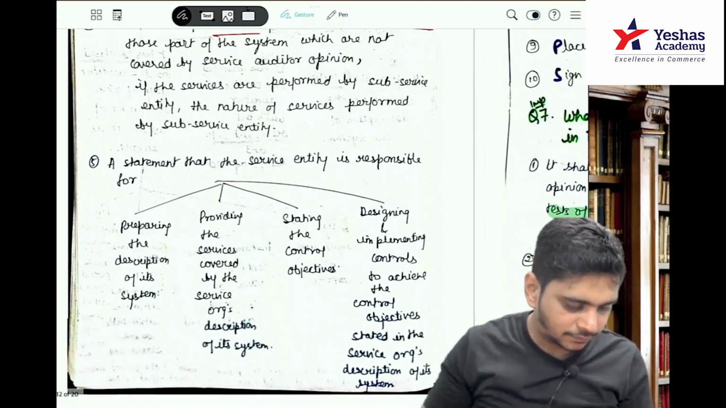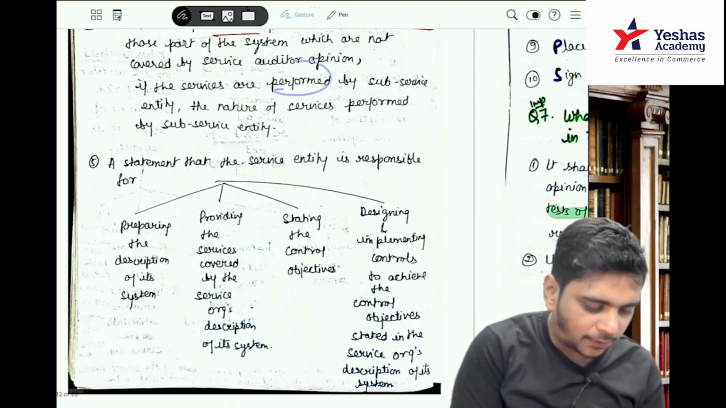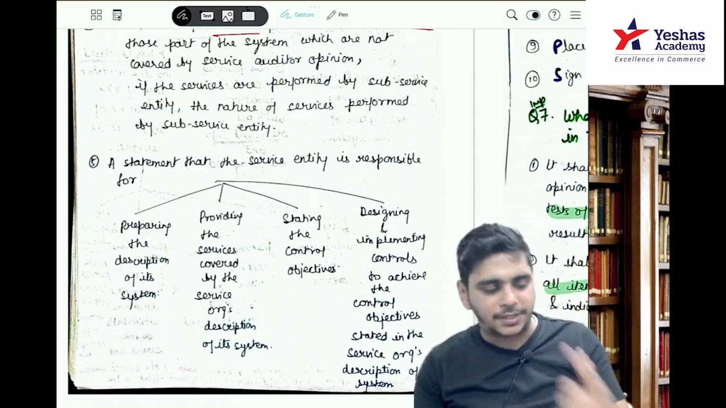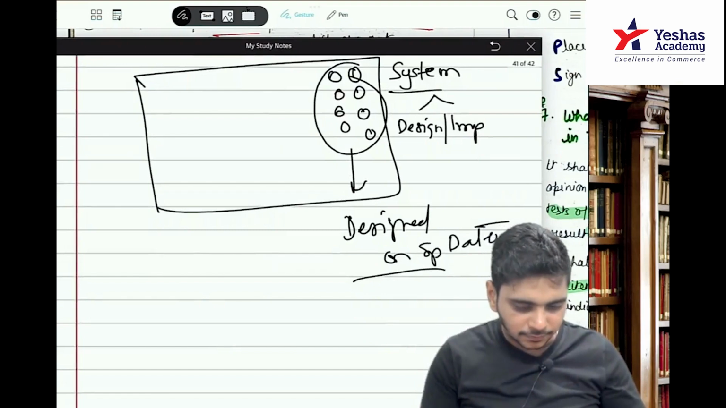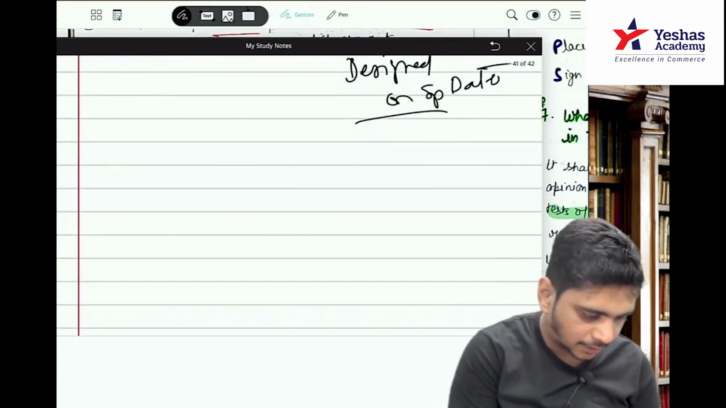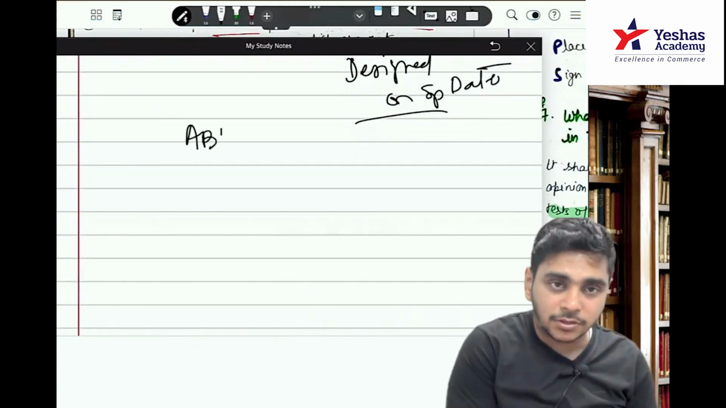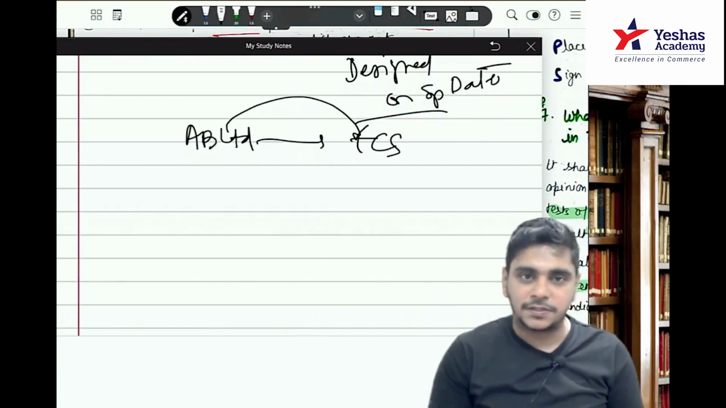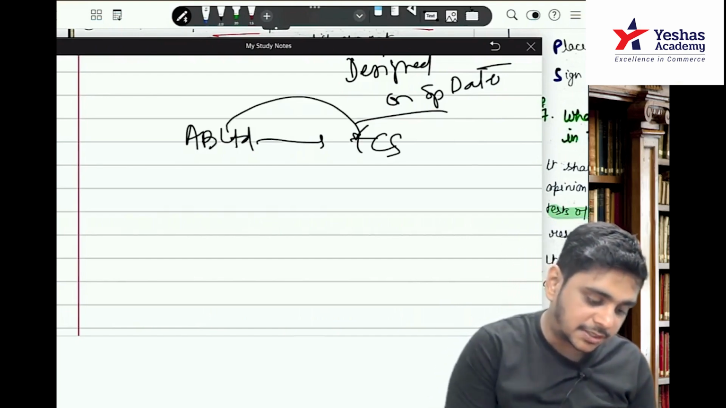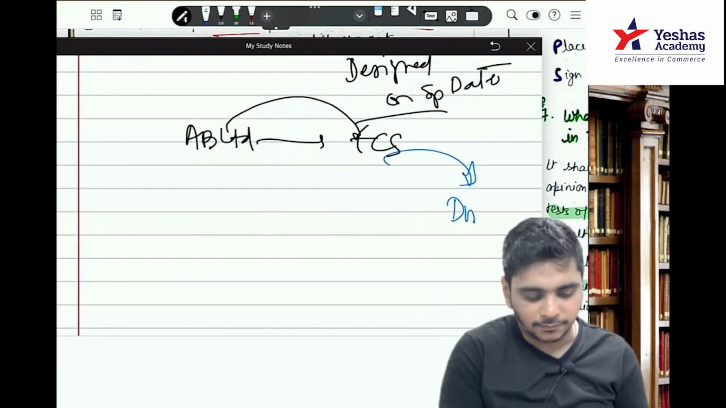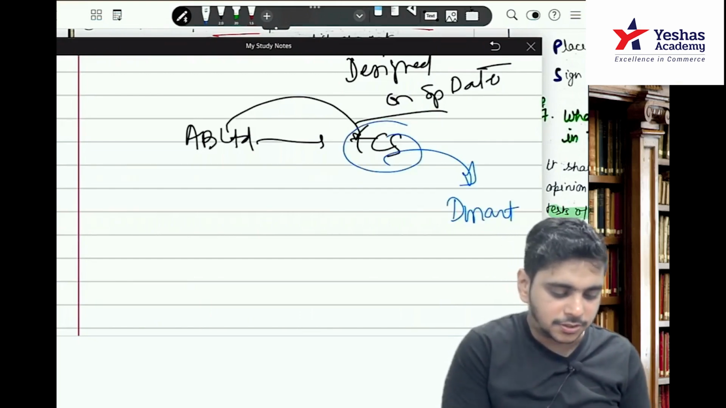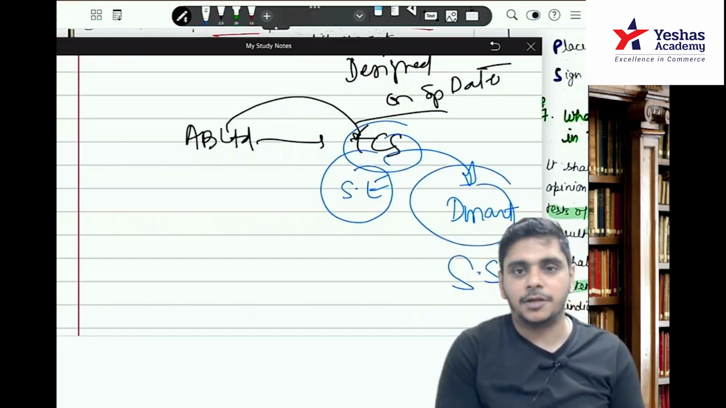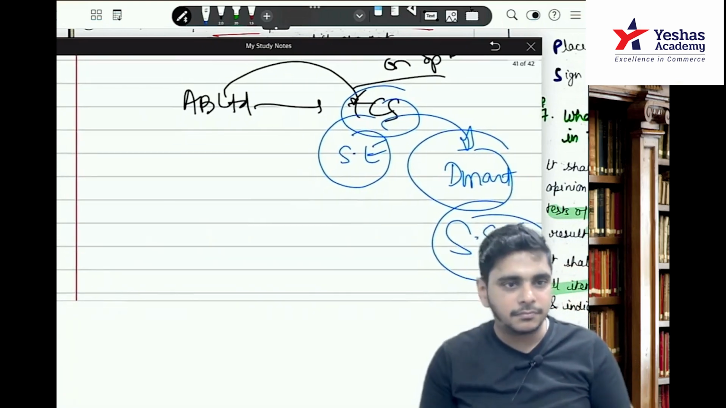Then, if the services are performed by a sub-service entity, the nature of services performed by the sub-service entity. Now what is a sub-service entity? So AB Limited was our client. They were using the service of TCS. So AB has outsourced to TCS. Now imagine TCS outsourced it to, let us assume, DMart. So TCS is called a service entity. DMart is called what? Sub-service entity.